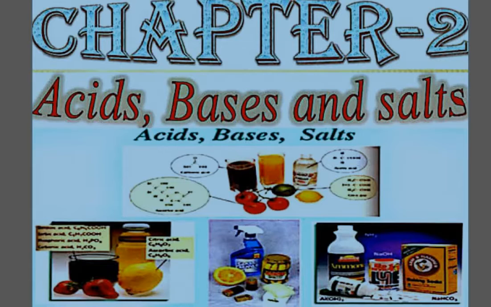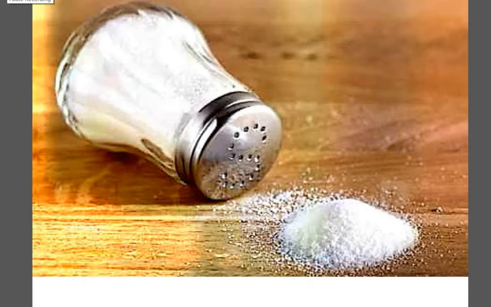Today, we are going to continue the same chapter, that is acids, bases and salts, and we are going to now talk about the next topic, and that is the salt. So in this picture, as you all can see, there is a substance which has been shown, and I hope everyone would be able to easily identify what the substance is generally called. So yes, as most of you would answer, salt. Yes, we are going to talk about salt and the different classification and types of salts and their formation in this particular video.